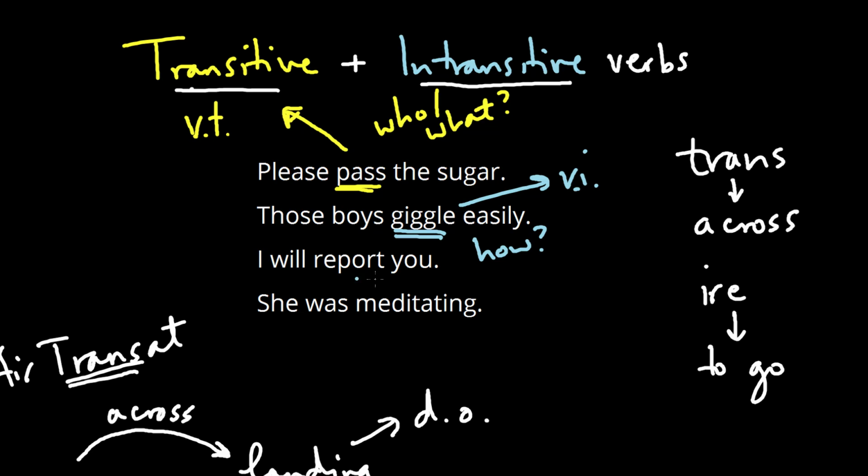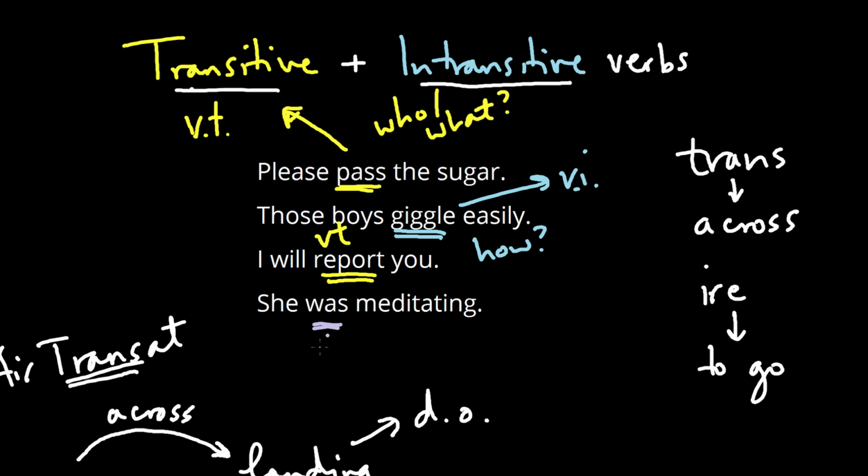Okay, next one, I will report you. So in this case, report is the verb. And if you say report who or what, then the answer is you. Okay, and you then is the direct object, and report again is a transitive verb. Last one here, she was meditating. Was is our verb, but this one is a little bit different.